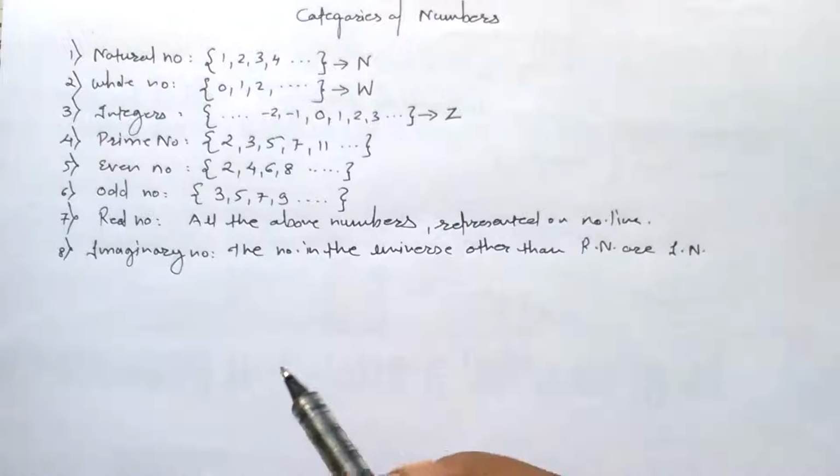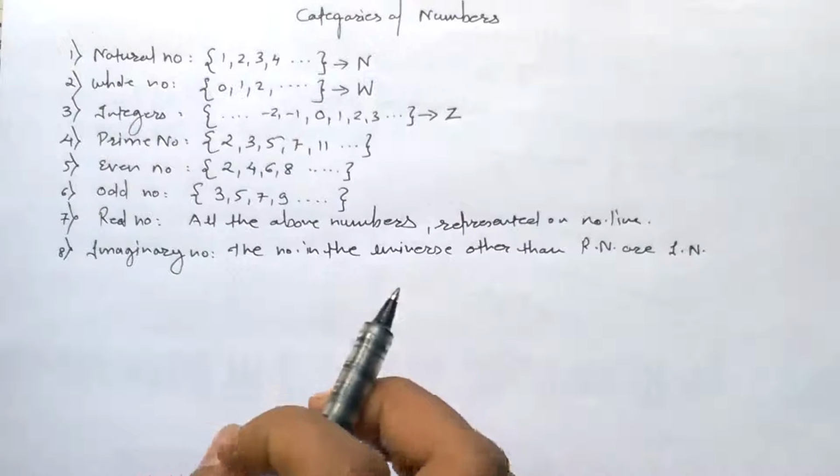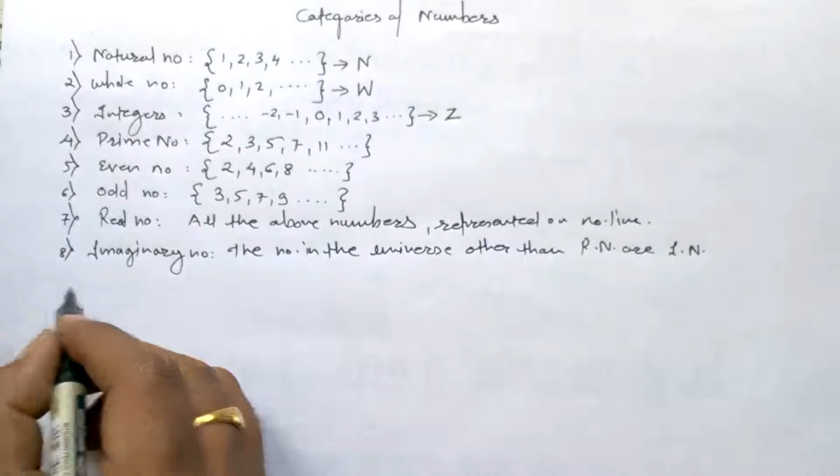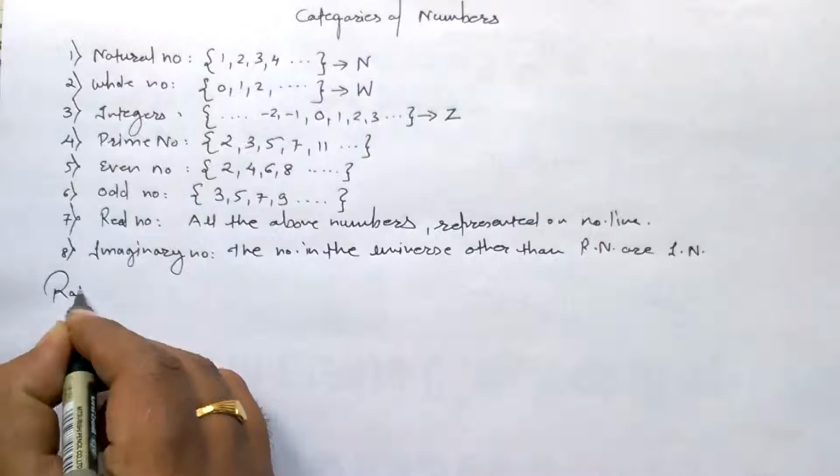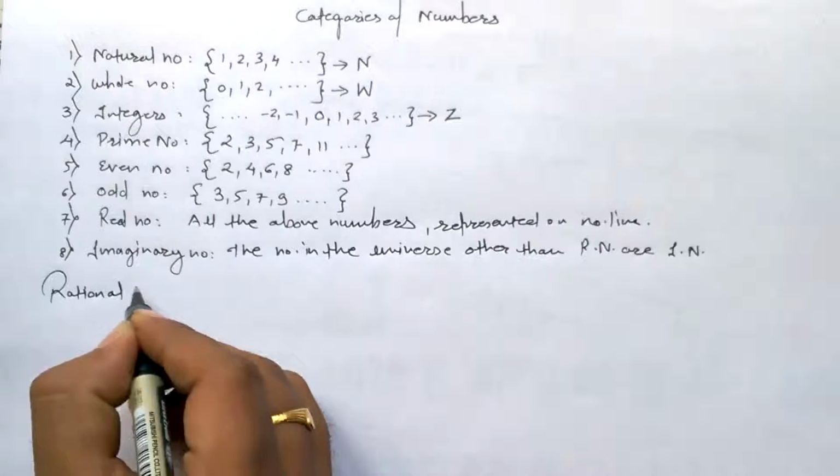And further, if I want to go deeper, we can see what is a rational number, which is a very important part.